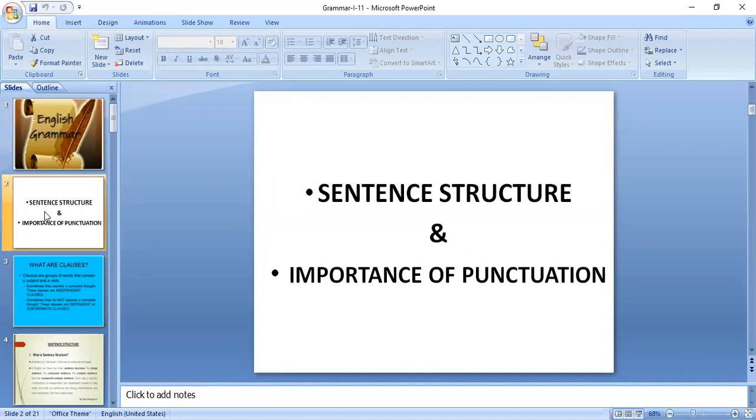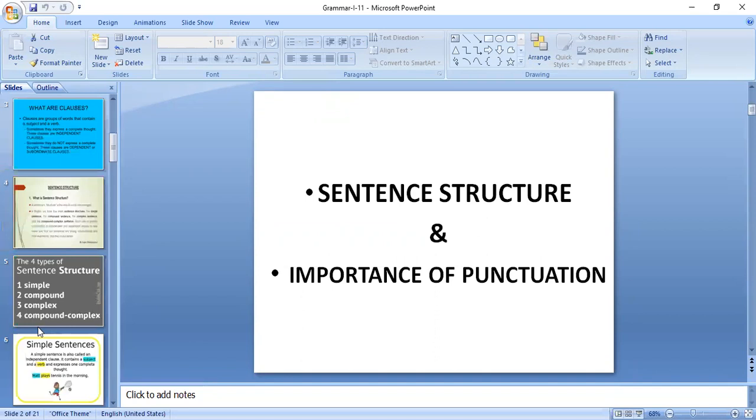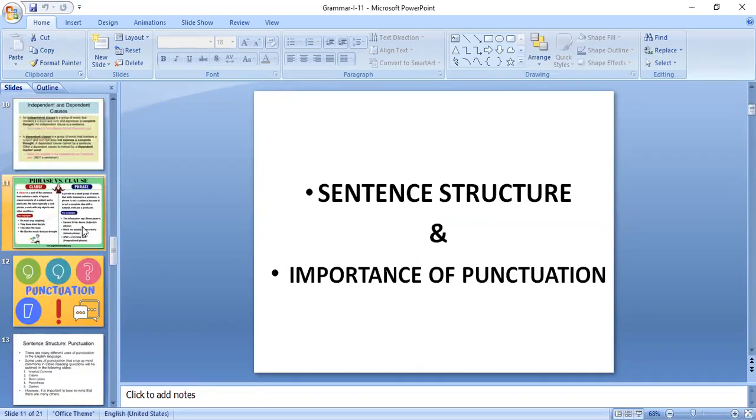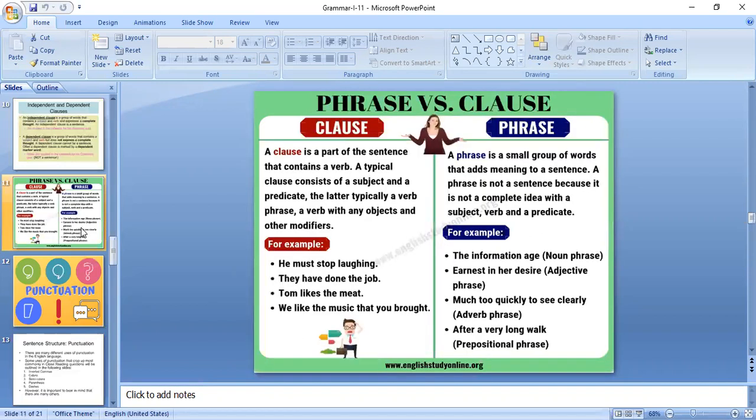Okay, let's discuss sentence structure. Before I discuss the structure of a sentence, I have to bring to your notice the difference between two things. Here it is phrase and clause. What is a phrase? What is a clause in a sentence?